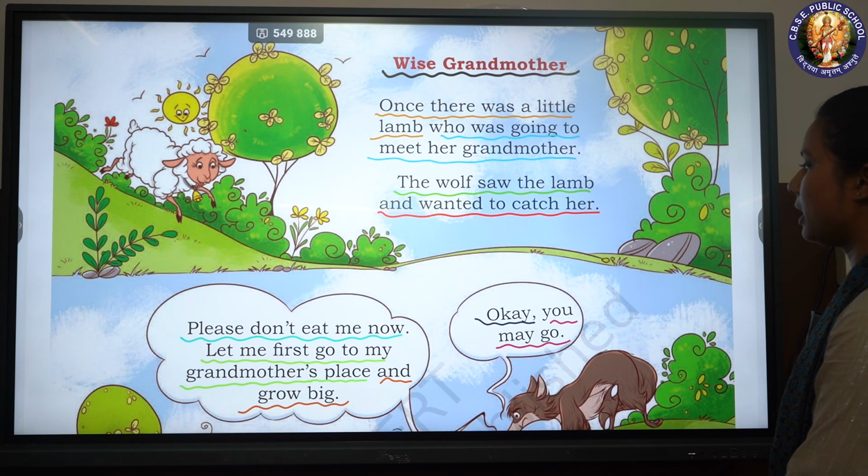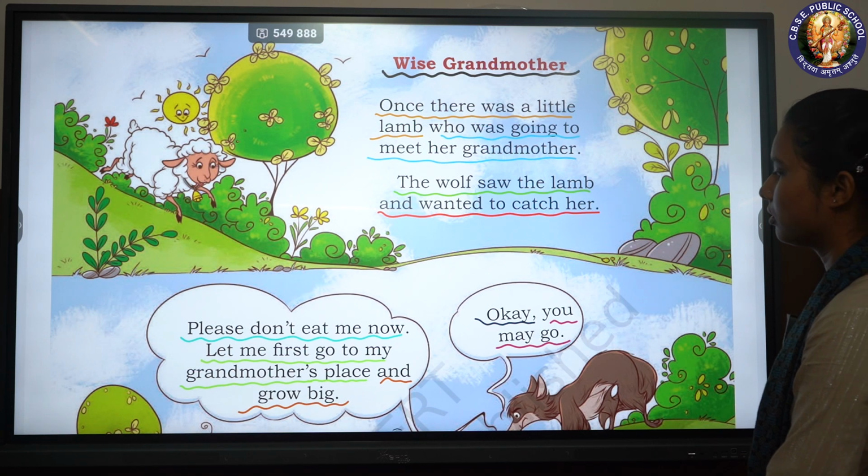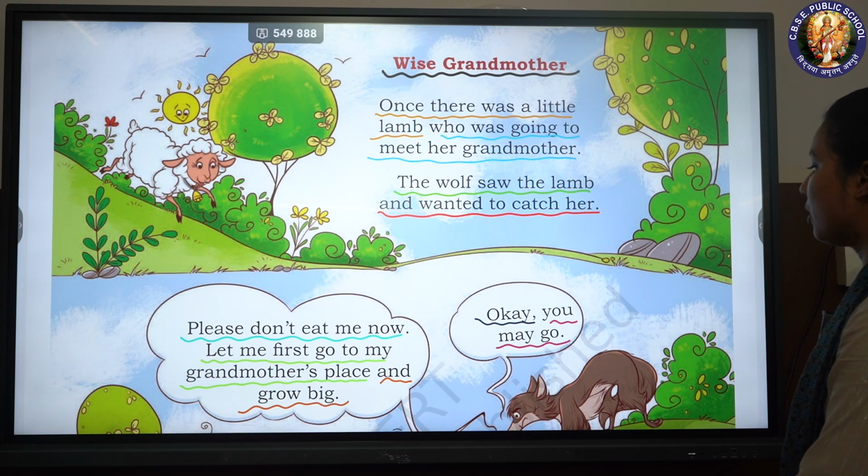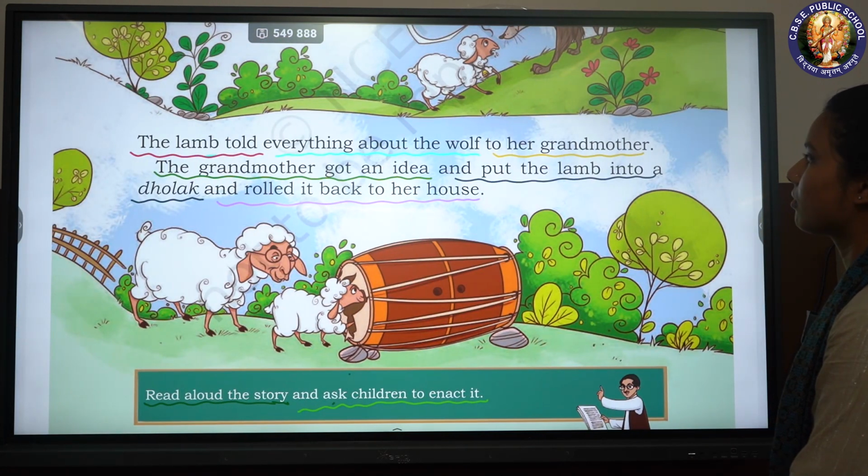Please don't eat me now. Let me first go to my grandmother's place and grow big. Okay, you may go. The lamb told everything about the wolf to her grandmother.